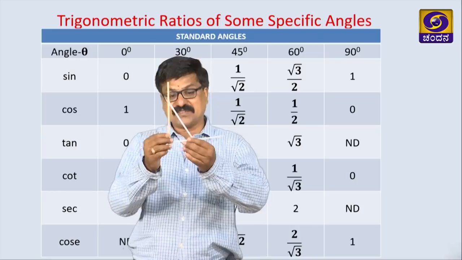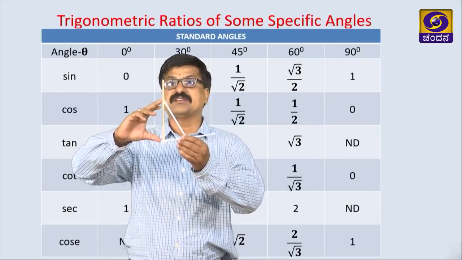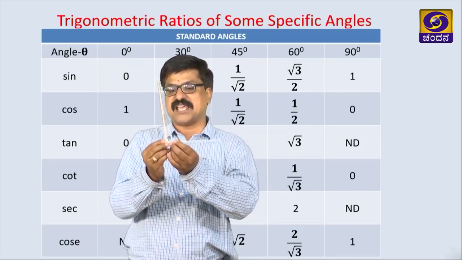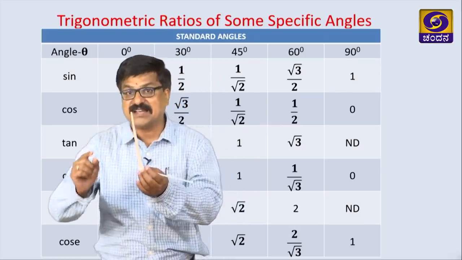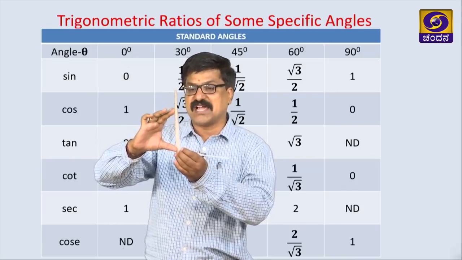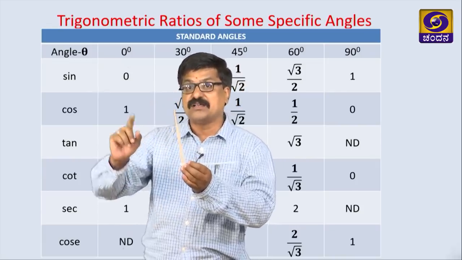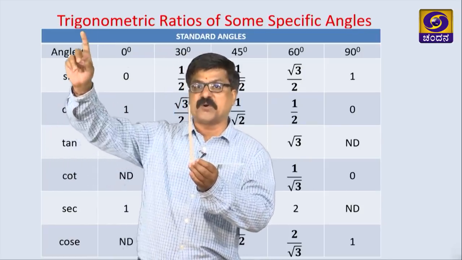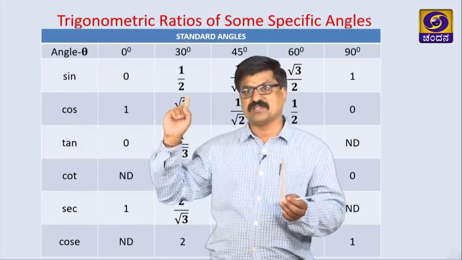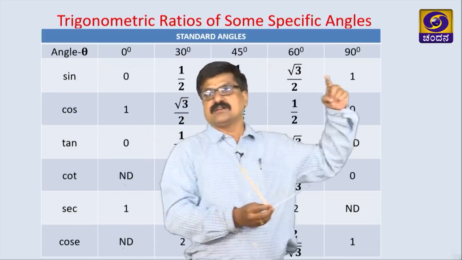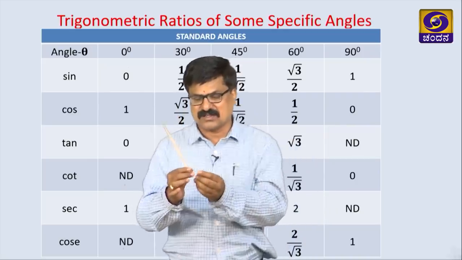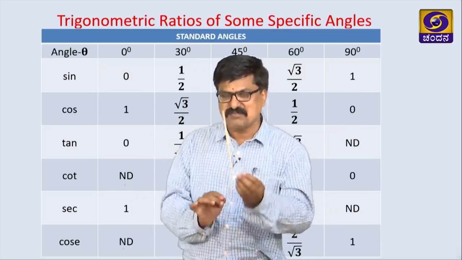This is the marked angle, this is the opposite side, this is the hypotenuse. If these two coincide, then only the marked angle becomes 90 degree. Therefore, the opposite side and hypotenuse are equal, and sin theta is opposite side by hypotenuse. If they are equal, the ratio becomes 1. Hence sin 90 degree is 1. For remembering purposes I am showing this simple activity.